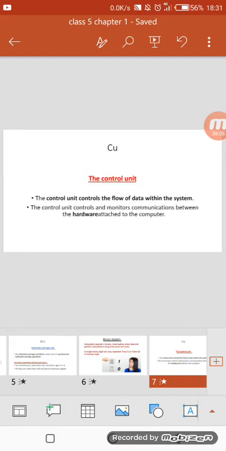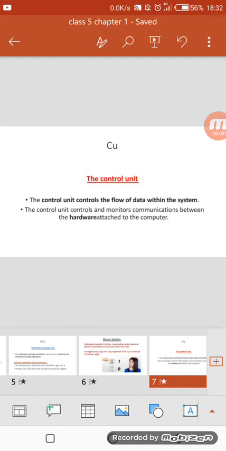The control unit, as I have already told you, keeps an eye on other units, or we can call it the whole computer. It checks whether the computer is doing the right job or not. Like your teacher, like your parents, they look at you whether you are doing your homework in the proper way or not. In the same manner, the control unit keeps an eye on the other parts of the computer, or other units we can call.